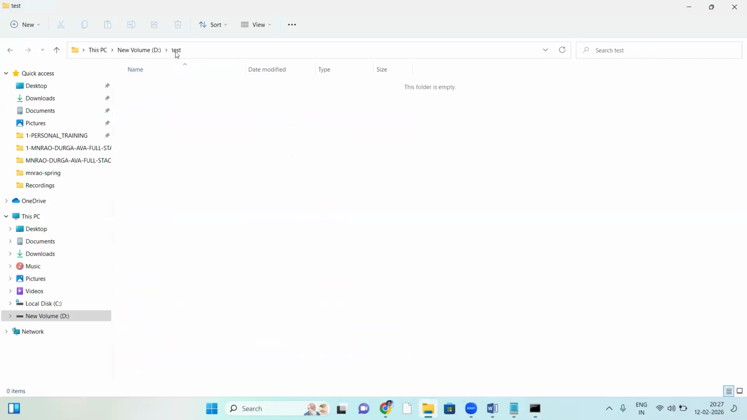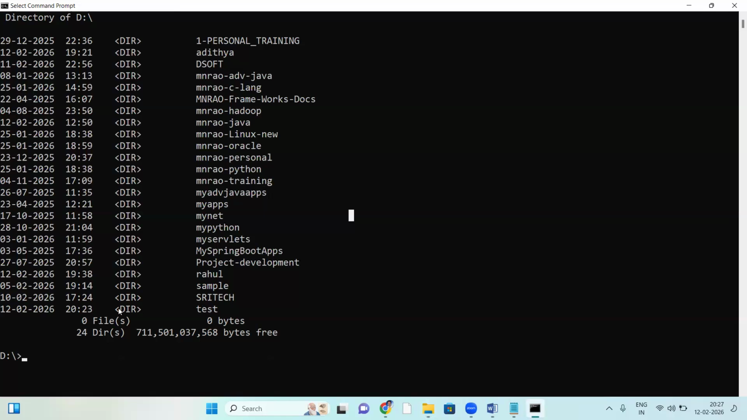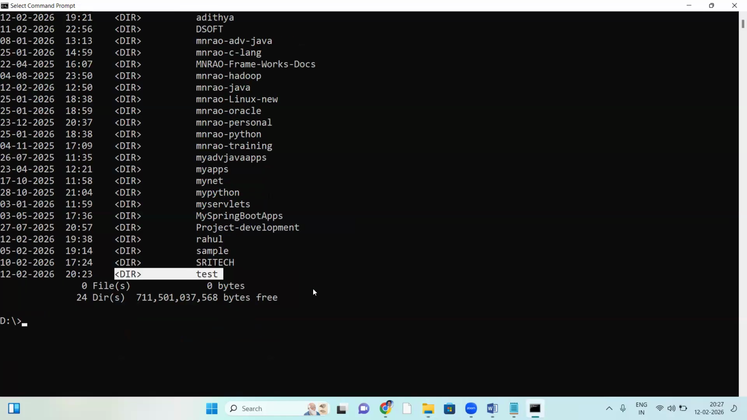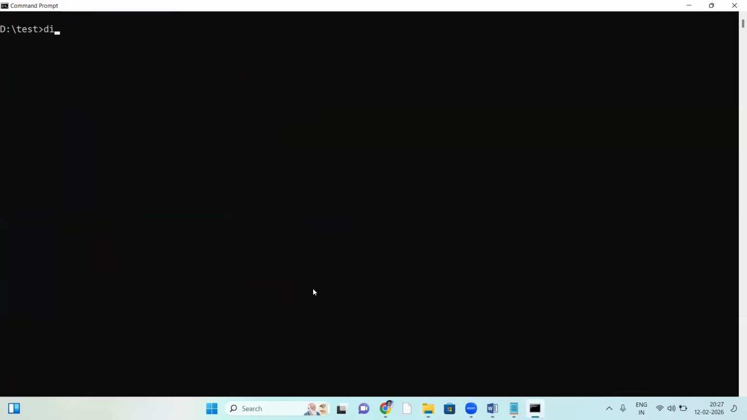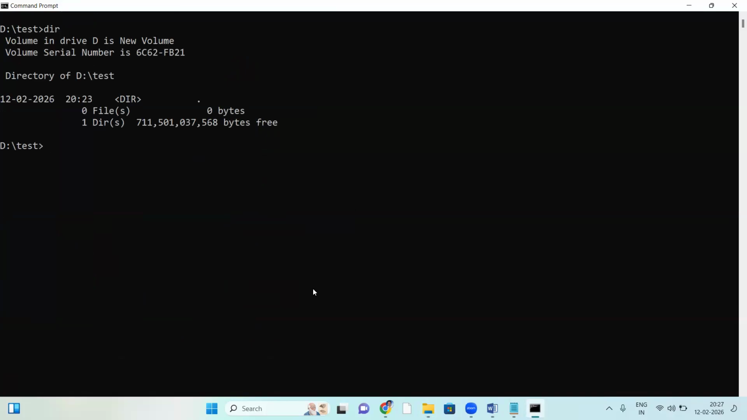Now the D drive, the test folder. At the command prompt, we should go to the test directory. CD test changes the directory. CLS clears the screen. CD means change of directory. Now we are in the test directory, D drive test.